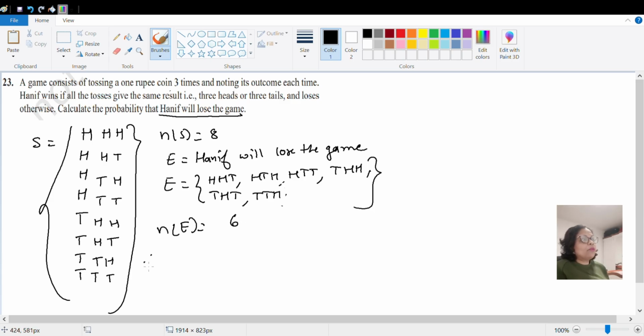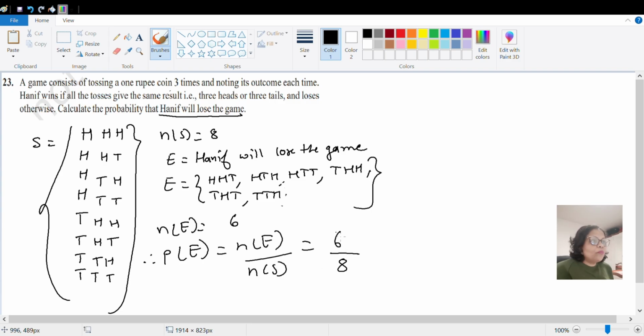Therefore, the probability of E will be n(E) upon n(S). n(E) we got as 6, and the total number of outcomes is 8. They are divisible by 2: 2 threes are 6, and 2 fours are 8. So the probability is 3 by 4. Okay, so the probability that he will lose the game is 3 by 4. I hope you have understood.